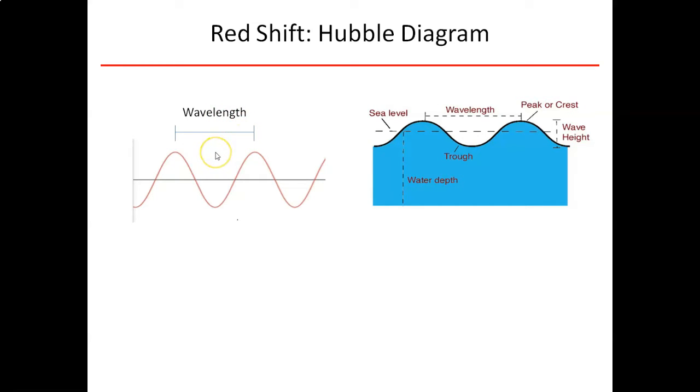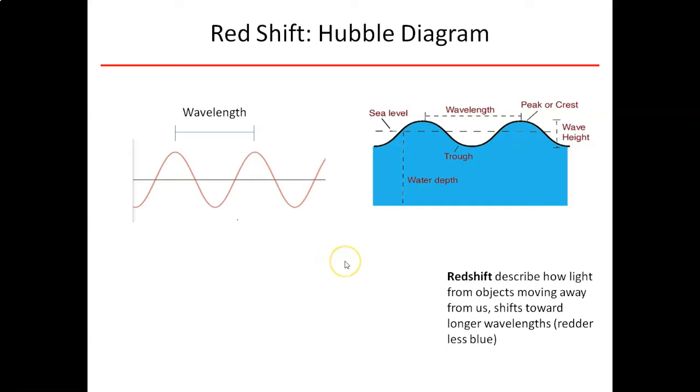So now every color of light has its own wavelength. So if I had, for example, blue light, they have the shortest wavelength. And red light has the largest in terms of color.